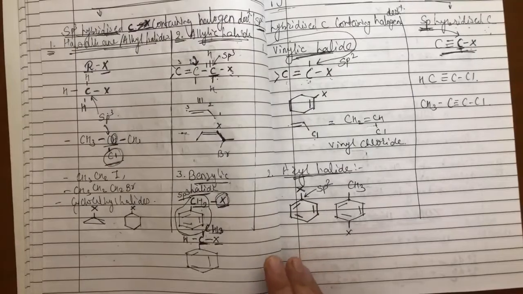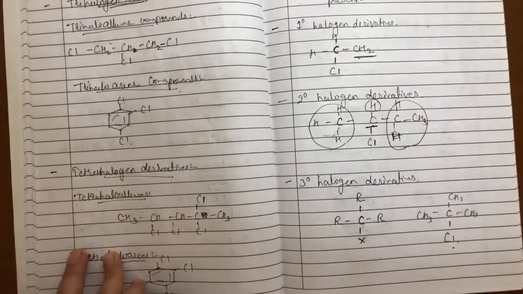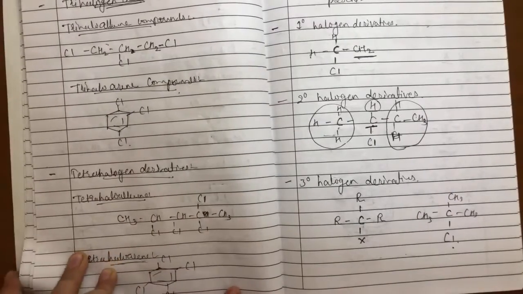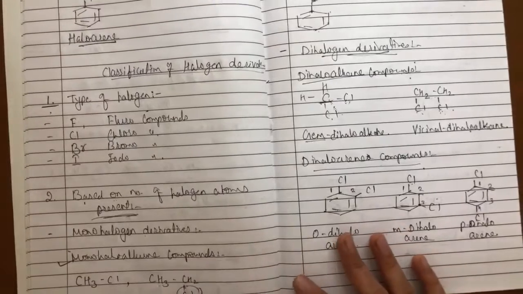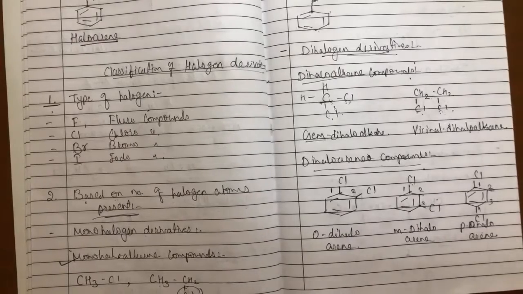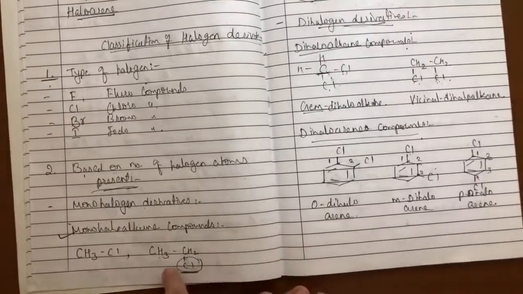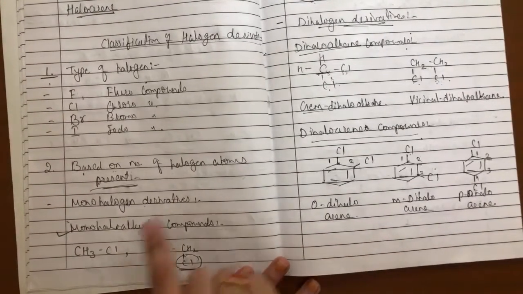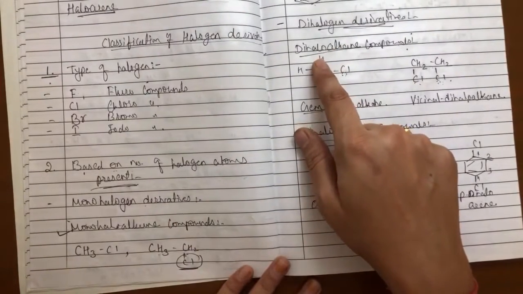Based on the halogen present, we have four different types of halogen, that is fluorine, chlorine, bromine and iodine. As per that, this is classified into fluoro compounds, chloro compounds, bromo compounds and iodo compounds. Then based on the number of halogen atoms present, this is classified into monohalogen derivative, dihalogen derivative,